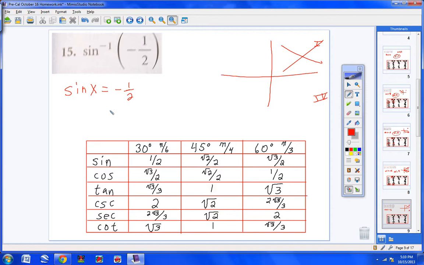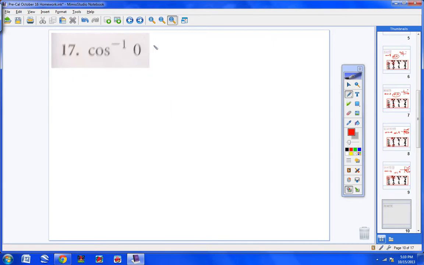Now, when does sine give me 1/2? Here it is. The sine of 30 is 1/2. So I know my answer is 30, but hold it. I don't want a positive 1/2. I want a negative 1/2. So I'm going to write that 30 inside my triangle, then rotate down and find the reference angle. So it would be negative 30. So the sine of negative 30 degrees equals negative 1/2. Or if you want it in radians, negative 30 degrees would be negative pi over 6. All right, very good. Moving on to number 17.